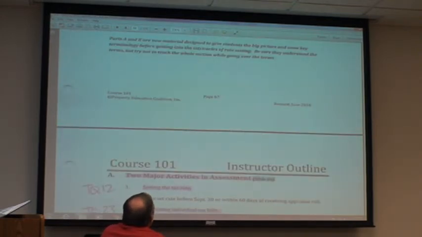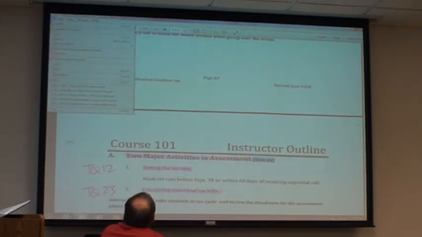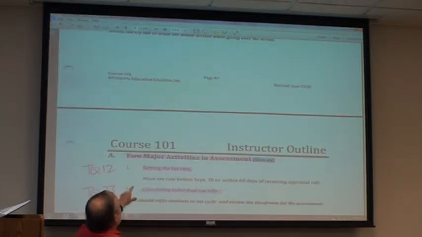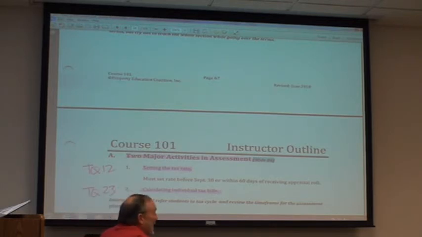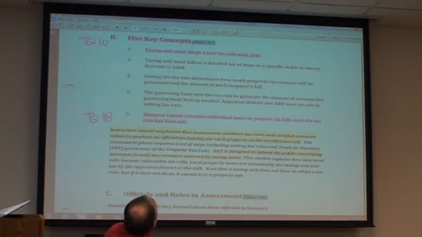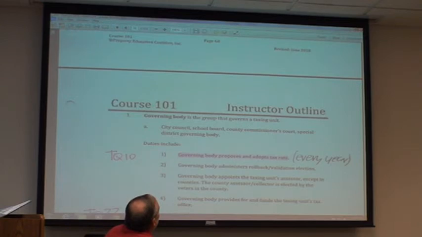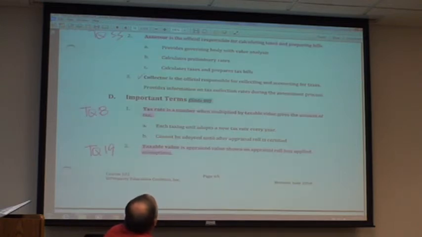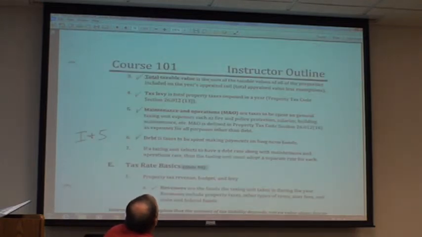Two major things in the assessment phase are setting the tax rate and calculating individual bills. They have to adopt the tax rate every year, has to be an M&O and I&S. Tax rate, taxable value.